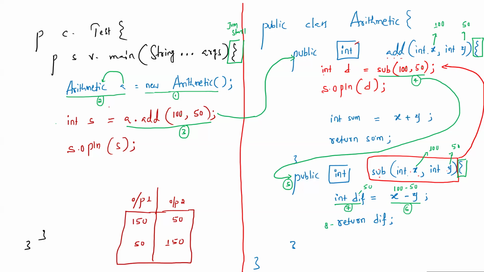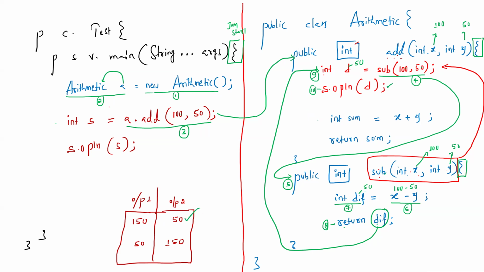Eighth, return. Return means control has to go back. So did the control come to the subtraction method from the main method or from the add method? From add. Therefore, now with this return value called DIF, JVM should go back to the line of code where it came to subtraction, the left hand side. So that's step number 9. Whatever this DIF value, 50, will be assigned to this D, 50. Then next line 10, print D. So we get the output 50.